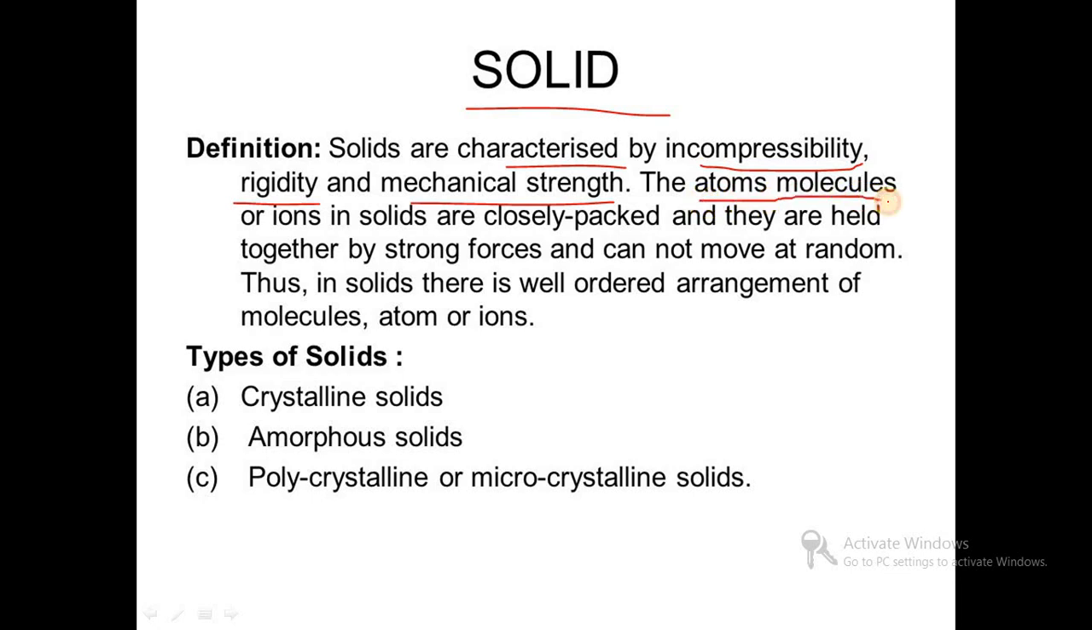The atoms, molecules or ions in solids are very closely packed and held together by very strong forces, and they cannot move randomly. Thus in solids there is a well ordered arrangement of atoms, ions and molecules. Next we will see types of solids. Basically there are three types: crystalline solids, amorphous solids, and polycrystalline or microcrystalline solids.